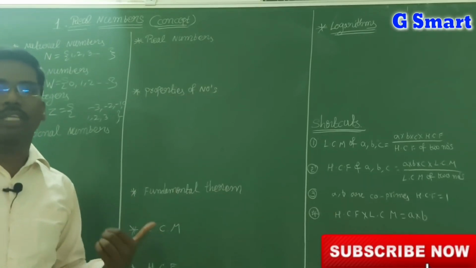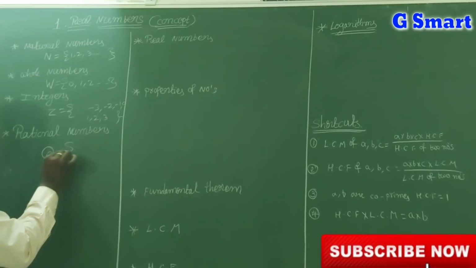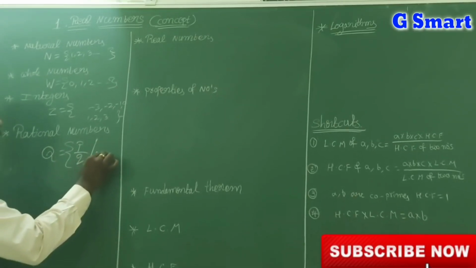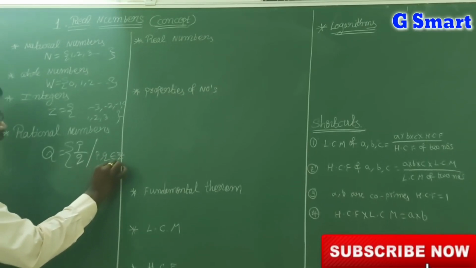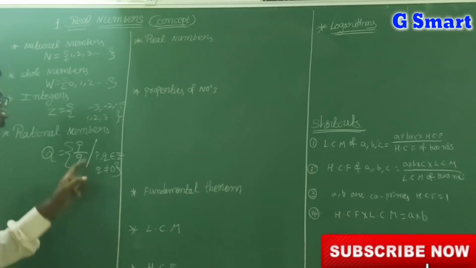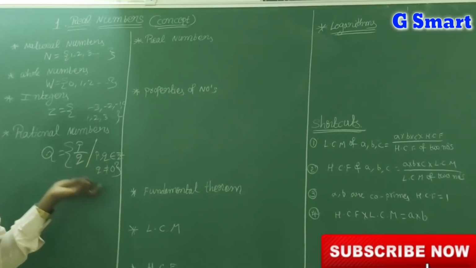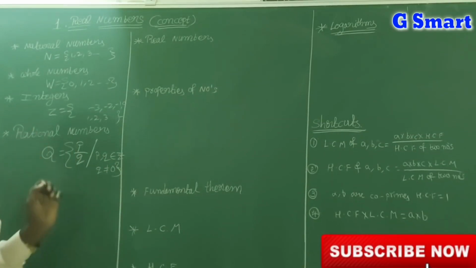So we can say: the numbers which are in the form of p by q, where p, q belong to Z and q is not equal to 0, those numbers are called rational numbers. It is denoted by Q, because of the quotient.